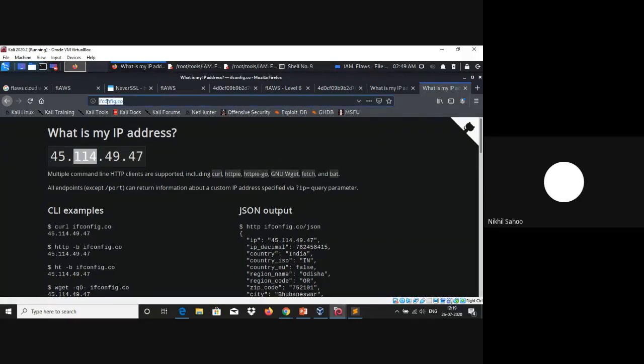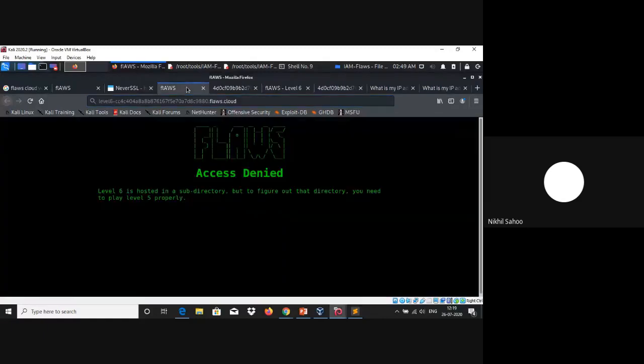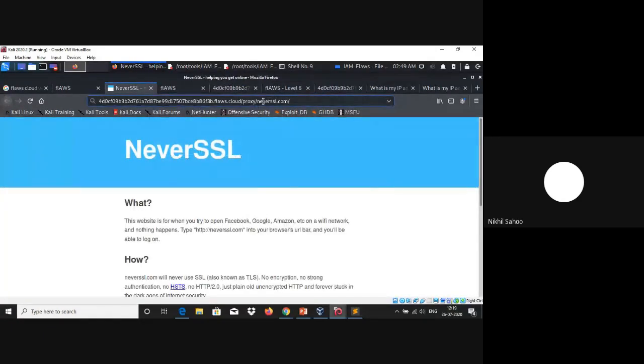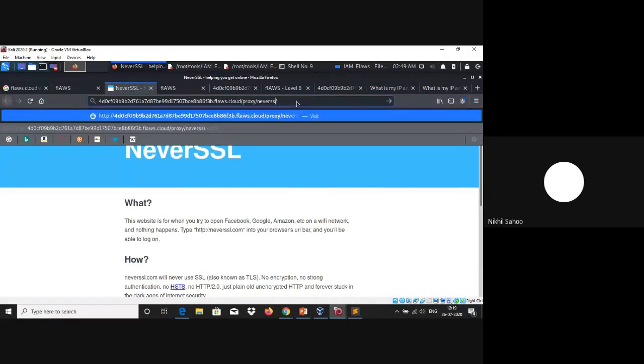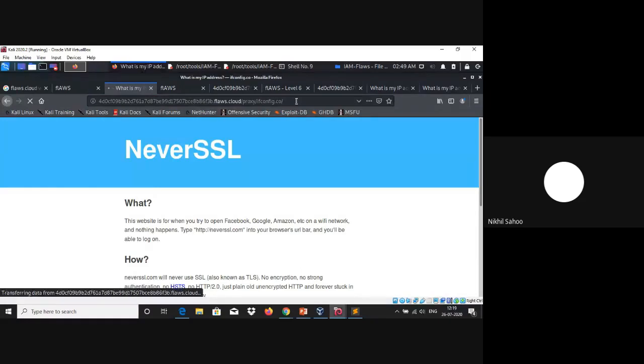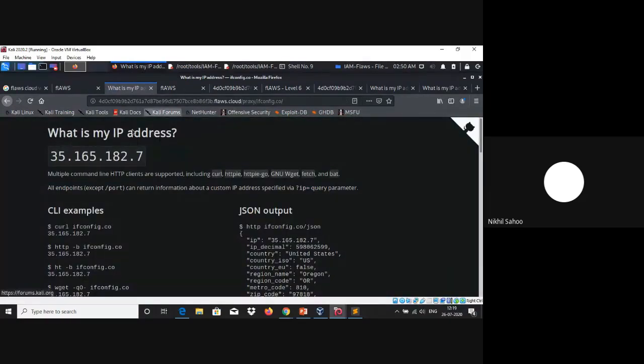And if we request the same URL from that proxy server itself, let's remove the HTTP protocol from here. Here you can see the IP address is completely different from my IP address. So that request is actually coming from a proxy server and not from my IP address.